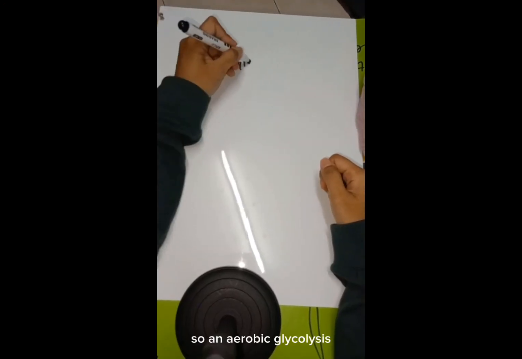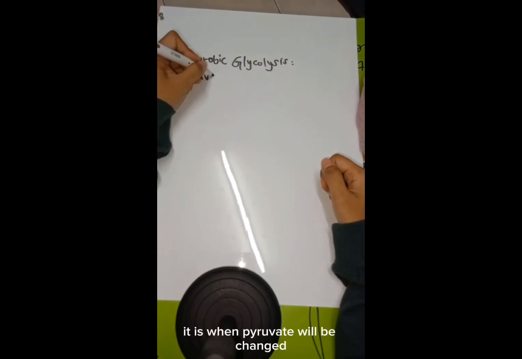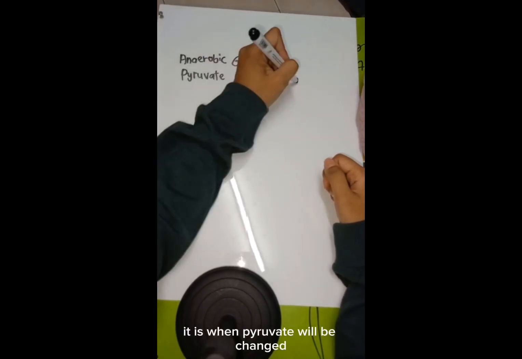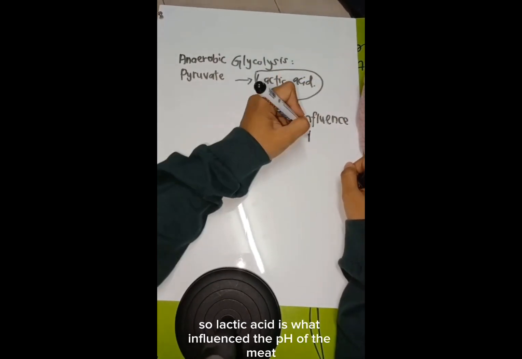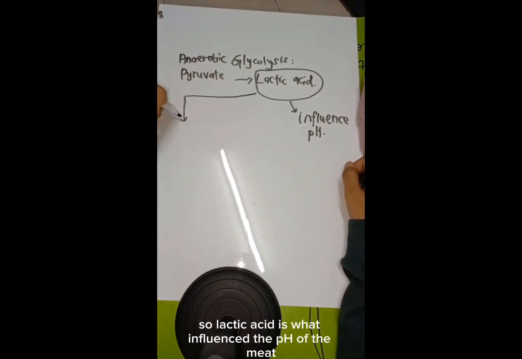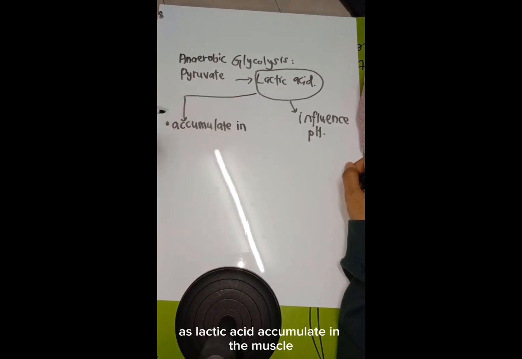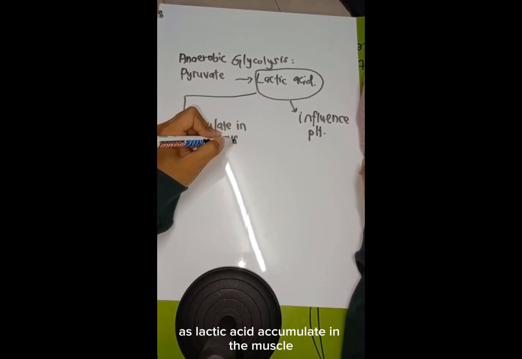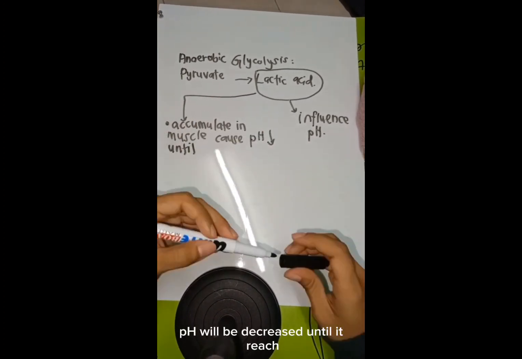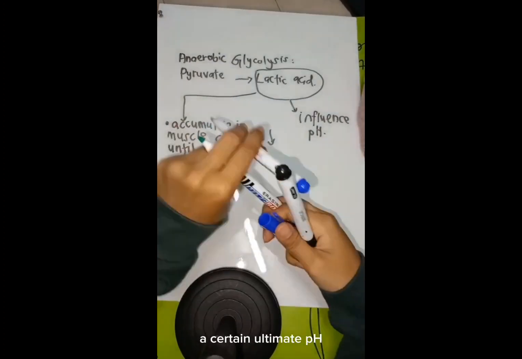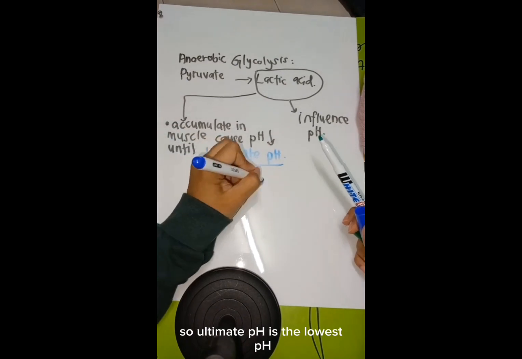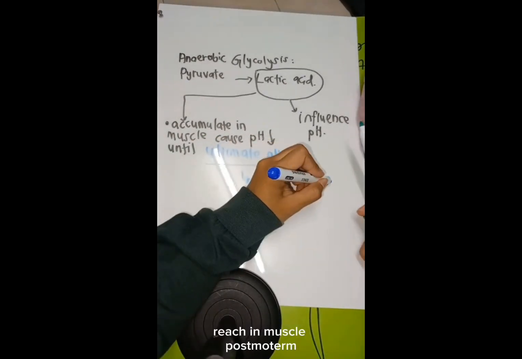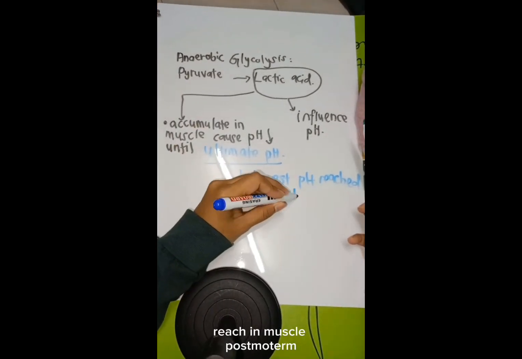So, anaerobic glycolysis is when pyruvate is changed into lactic acid. Lactic acid is what influences the pH of the meat. As lactic acid accumulates in the muscle, pH decreases until it reaches a certain ultimate pH. Ultimate pH is the lowest pH reached in muscle postmortem.